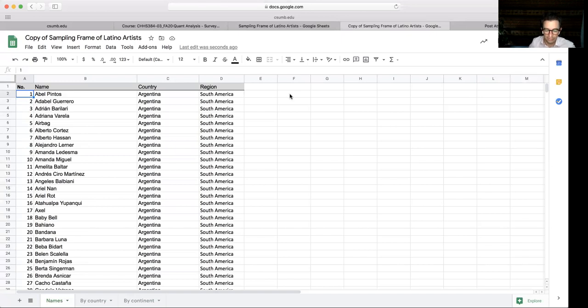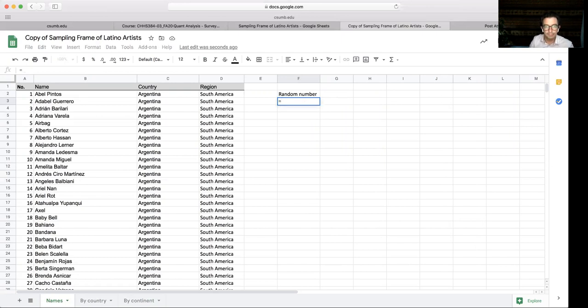There are two types of functions in Google Sheets or Excel to generate random numbers, okay? One is the RANDBETWEEN function, and I'm going to show you how to do that. For any type of function in Google Sheets or Excel, when you are going to write a formula, you start with the equal sign.